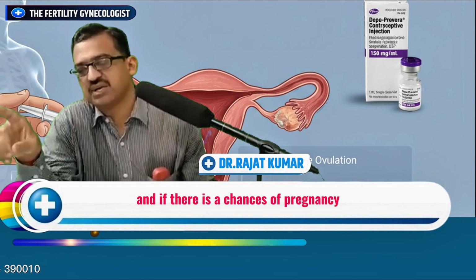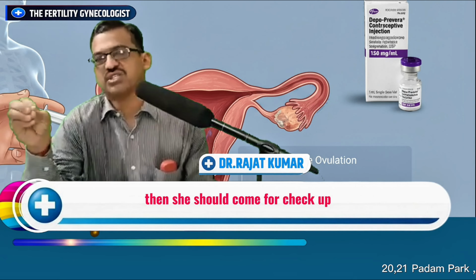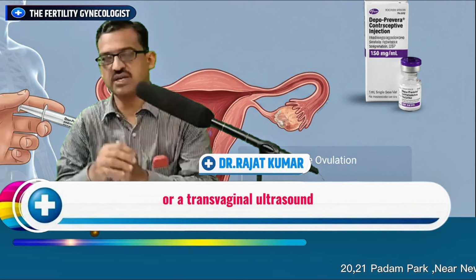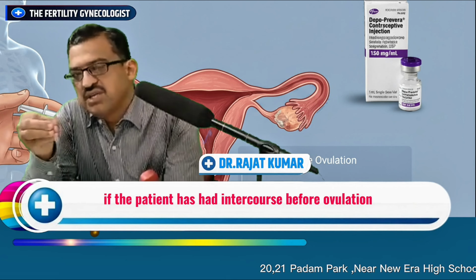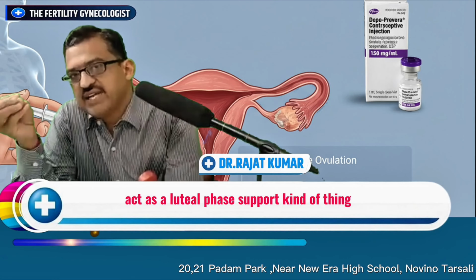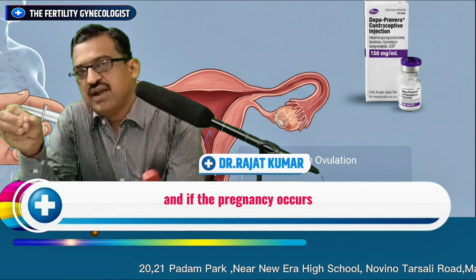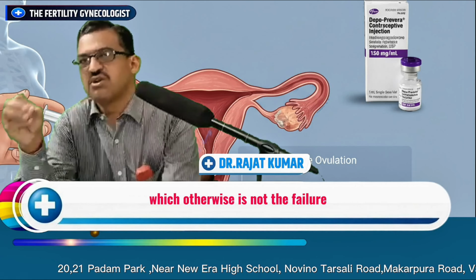And if there is a chance of pregnancy, and the patient does not have her period within 5 to 7 days, then she should come for a checkup or do a urine pregnancy test or a transvaginal ultrasound. Because if the patient has had intercourse before ovulation and we give the injection after ovulation, it may on the contrary act as a kind of luteal phase support, and if pregnancy occurs, the patient may perceive it to be a failure of DMPA, which otherwise is not the failure of DMPA.